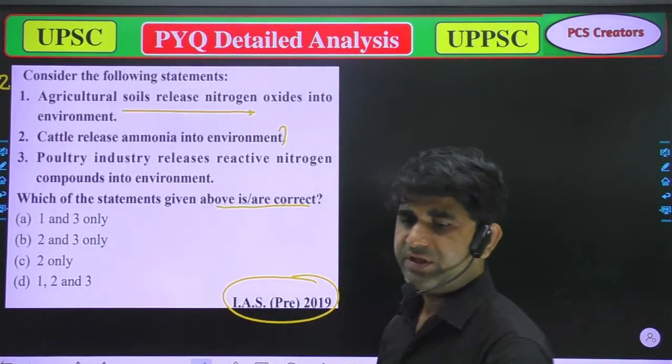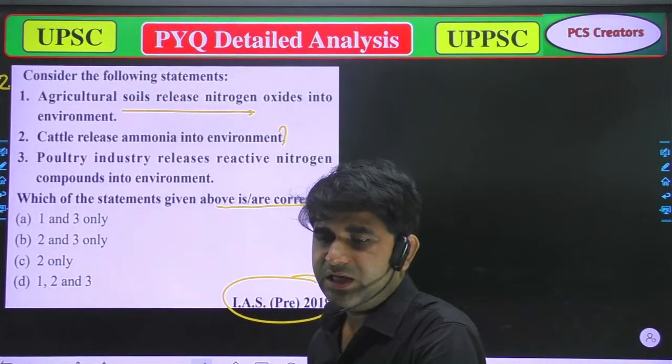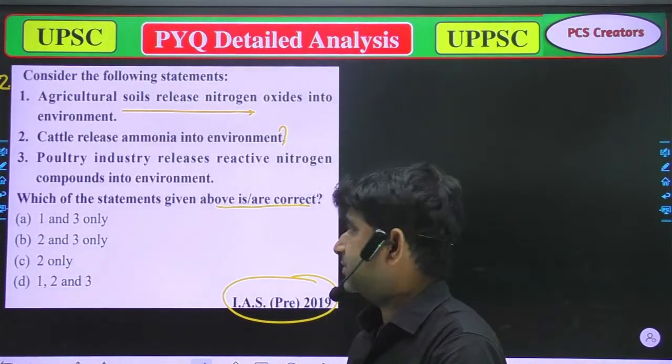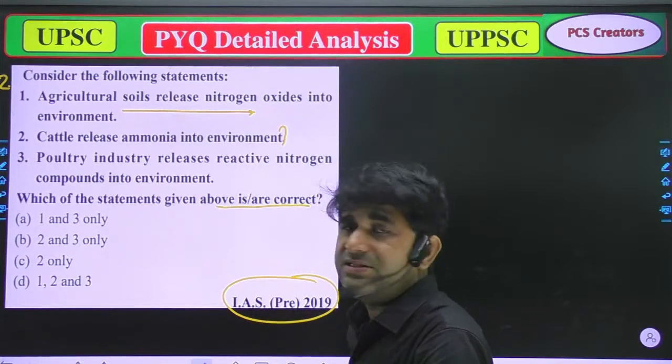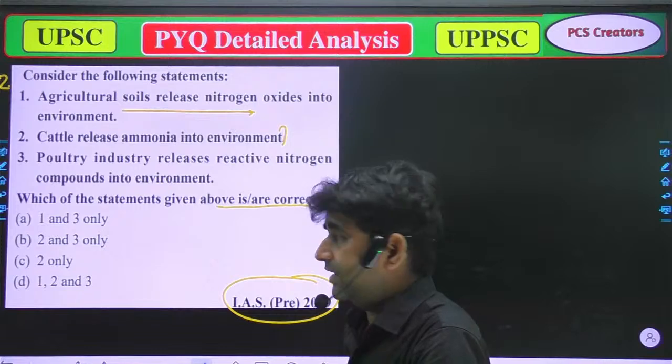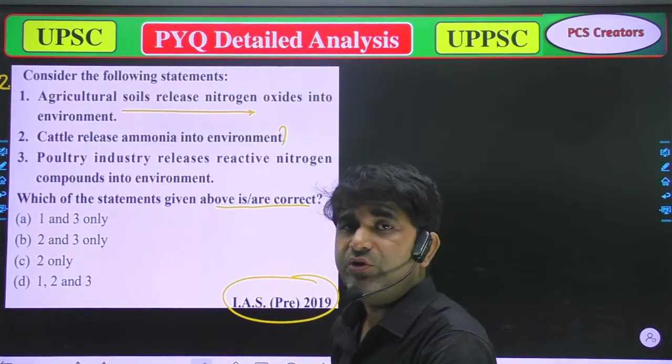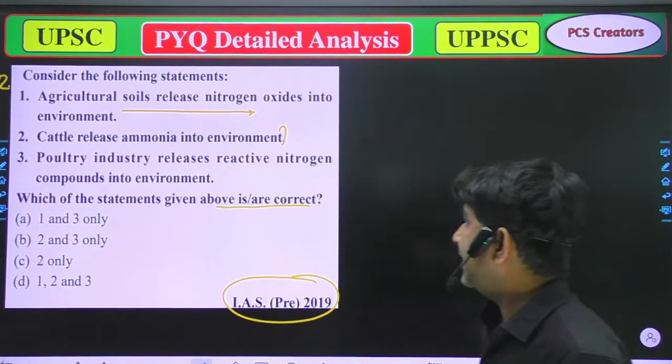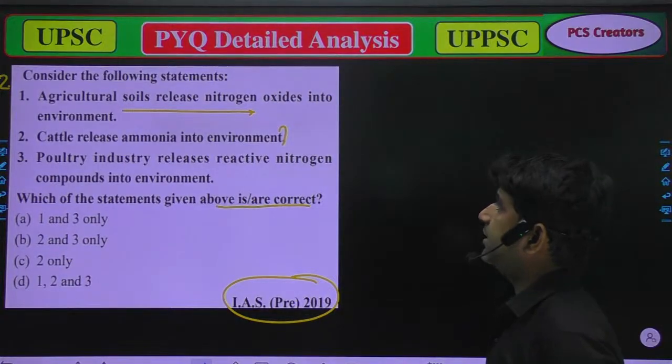Anyone who is live with us, please try to write in the comment box which of the following is correct. So now I think we have to consider which of the following is correct. When we talk about agricultural soil releasing nitrogen oxide into the environment.